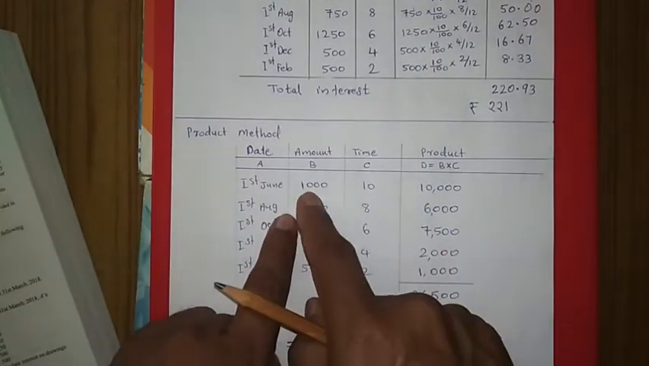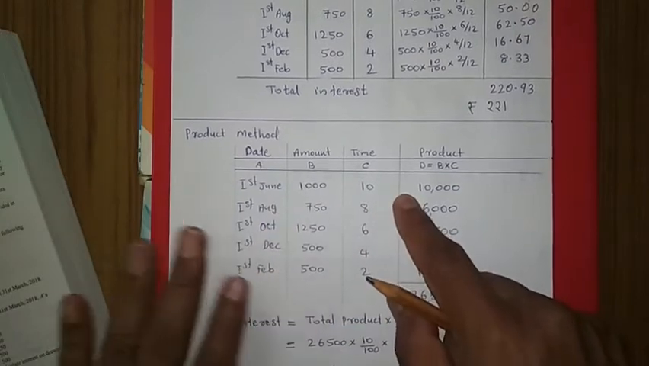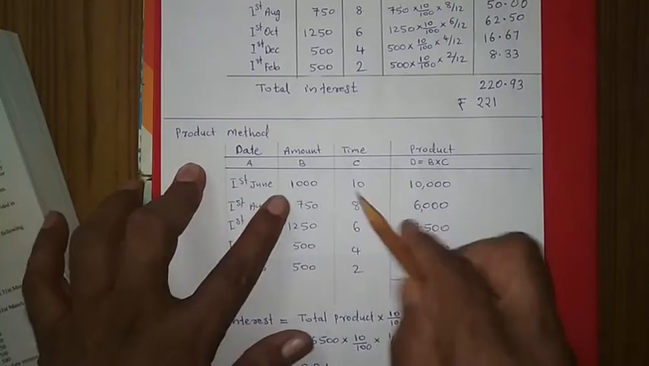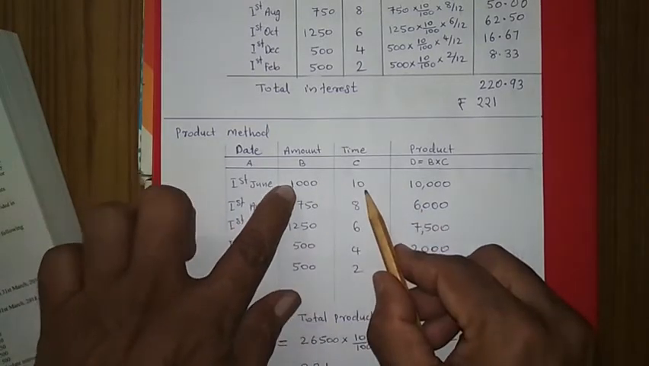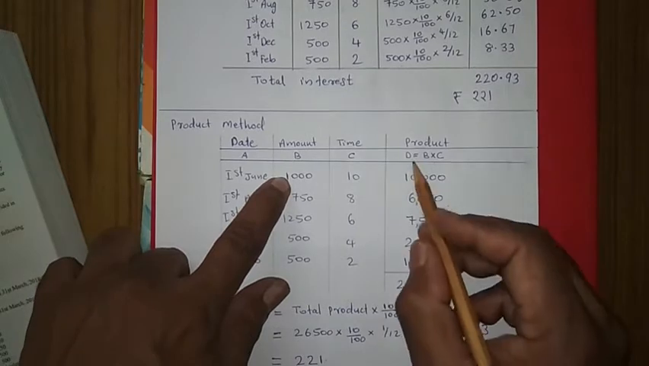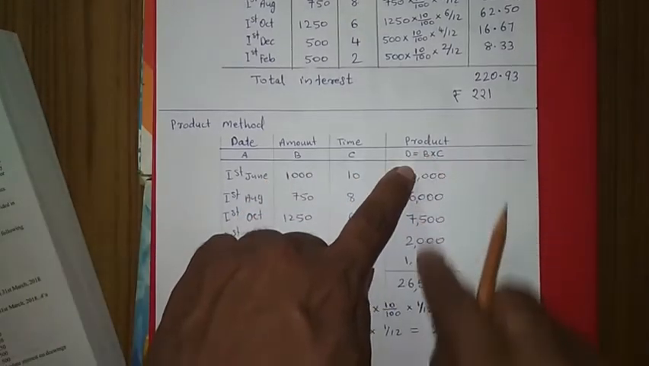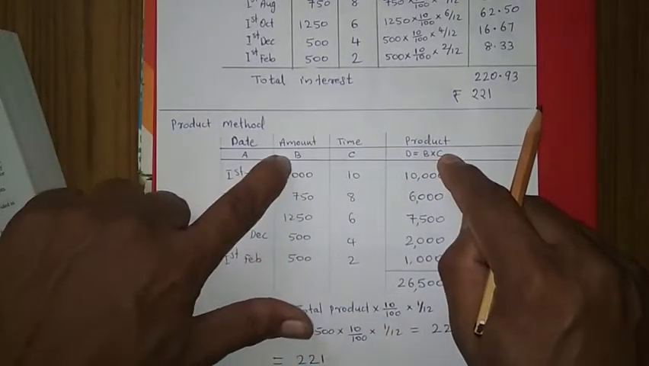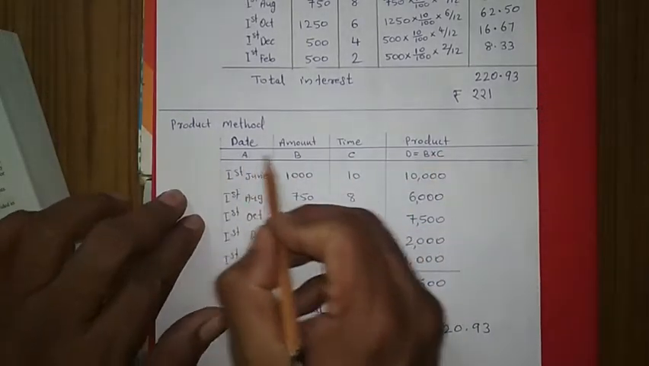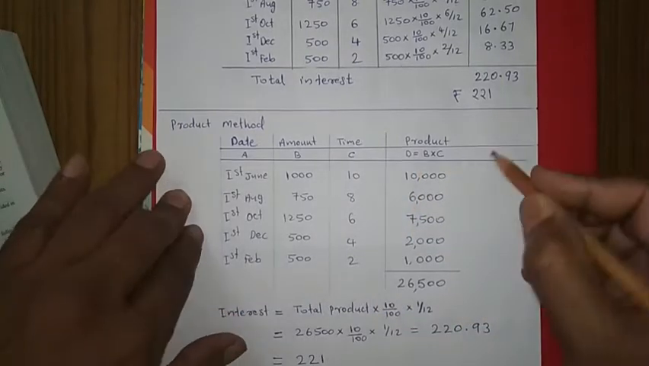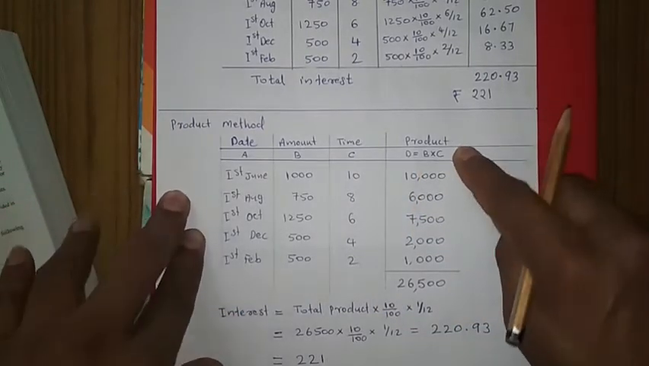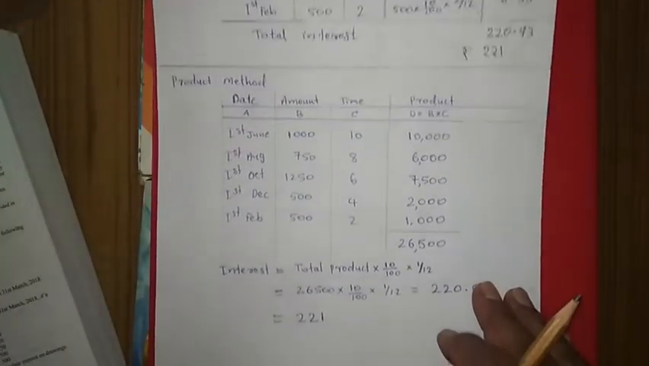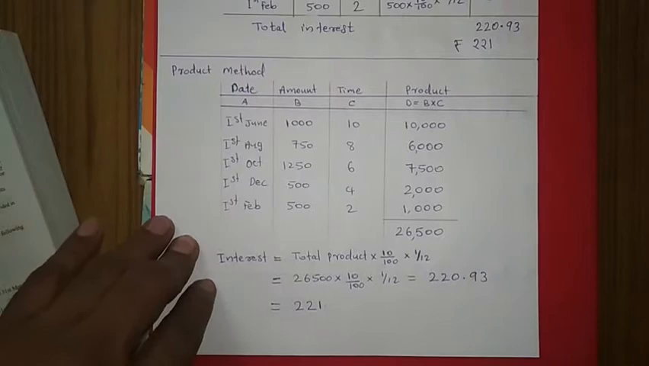The new thing in the product method is we have to find out the product of amount into time. So here I wrote the formula in column D. Column D is equal to column B into C. This is column B and this is column C. There is no need of writing this A, B, C. To make you understand, I made one more column and labelled it like that. You don't need to make this column, but if you make it, I have no problem.